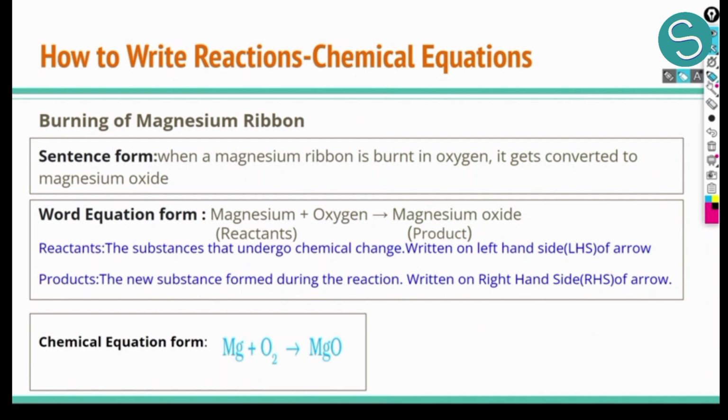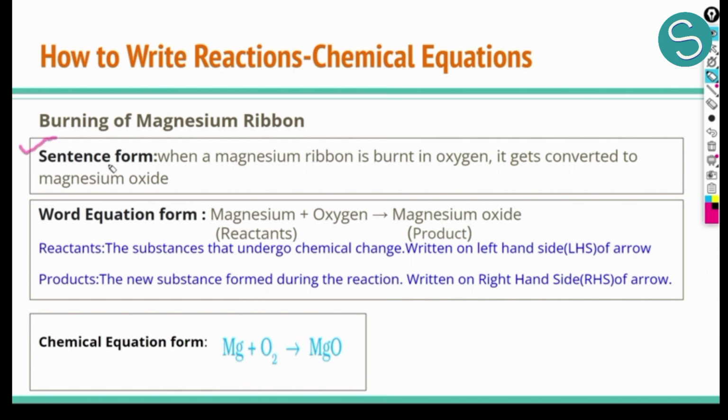So now that we have understood what a chemical reaction is and we have seen some examples of it, we should know how we should write a chemical reaction. If I have to tell someone that this chemical reaction has occurred, or if I have to write the chemical reaction, how will I write? So considering the magnesium ribbon burning example which we saw in the previous slide, let us write it in various formats. The first form we have is the sentence form.